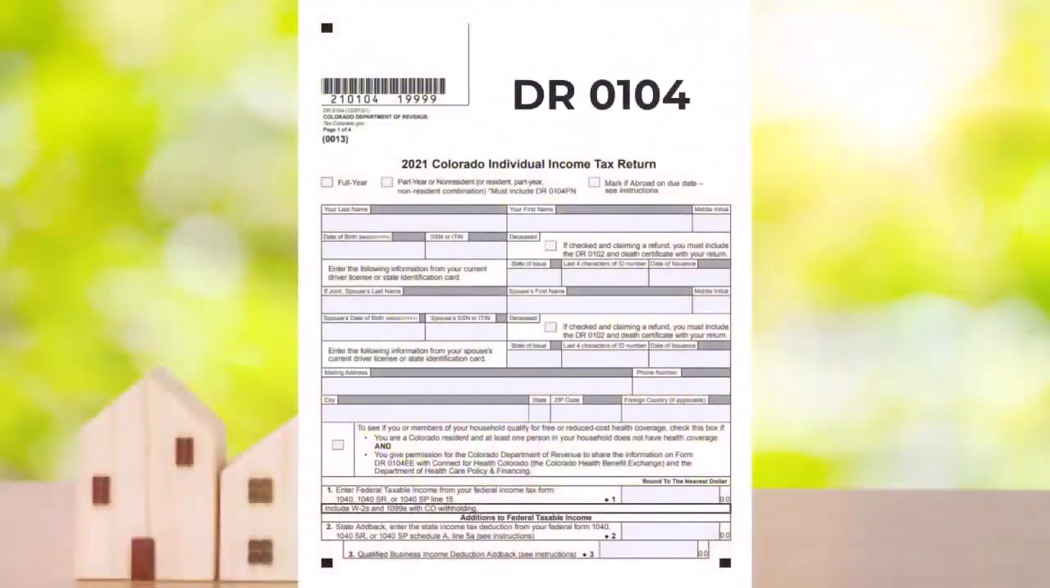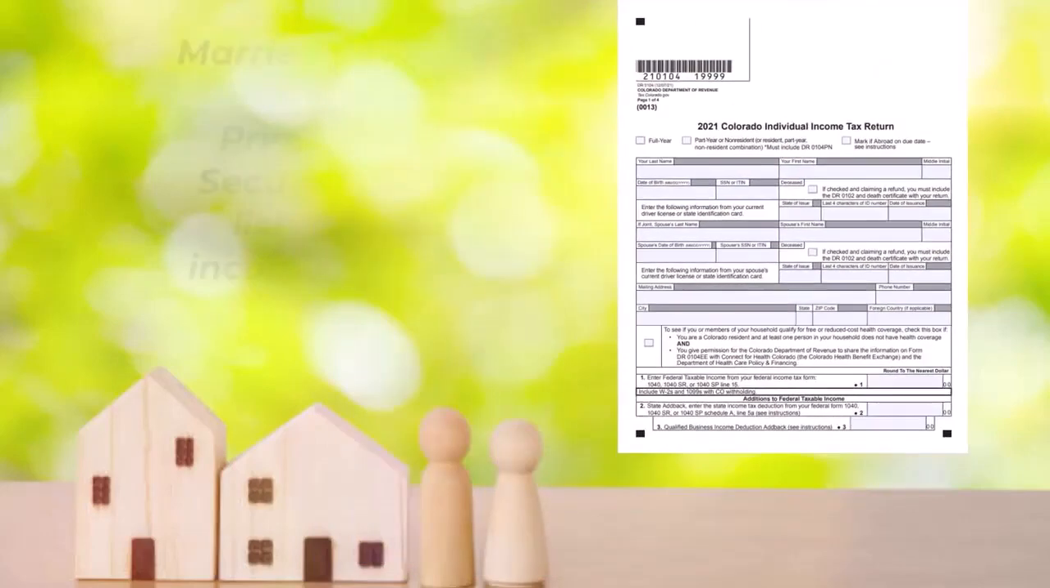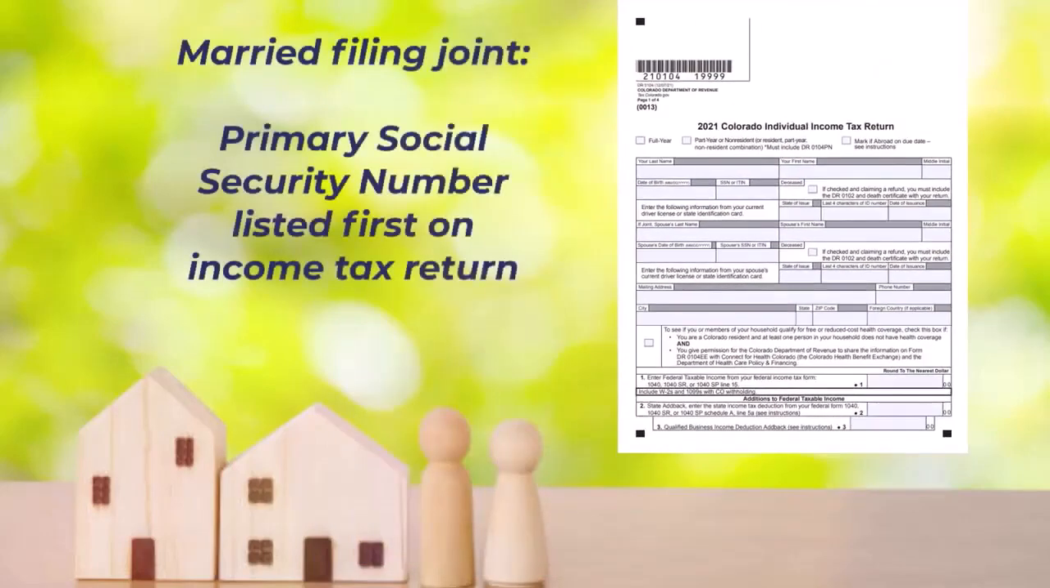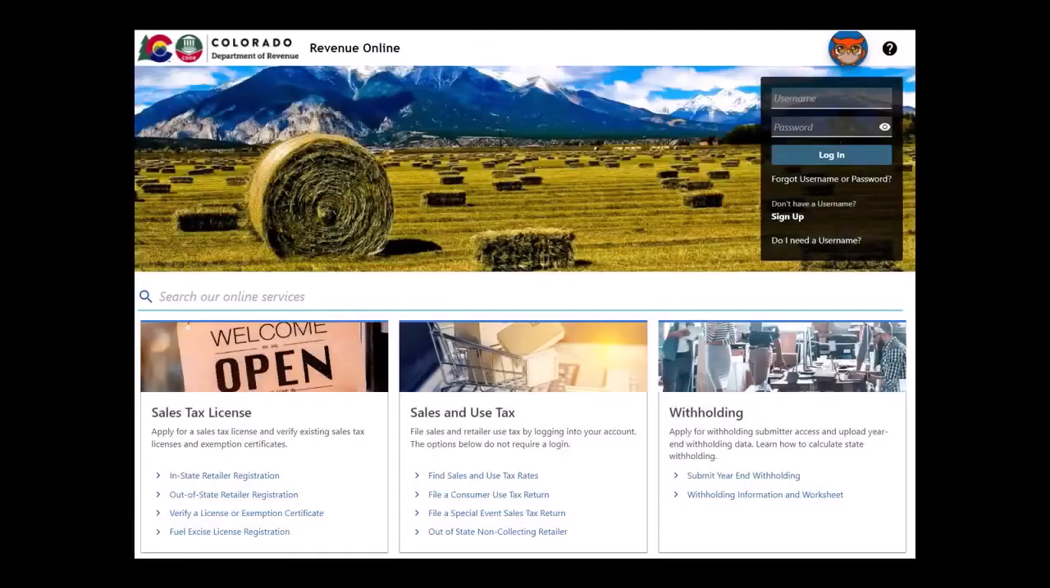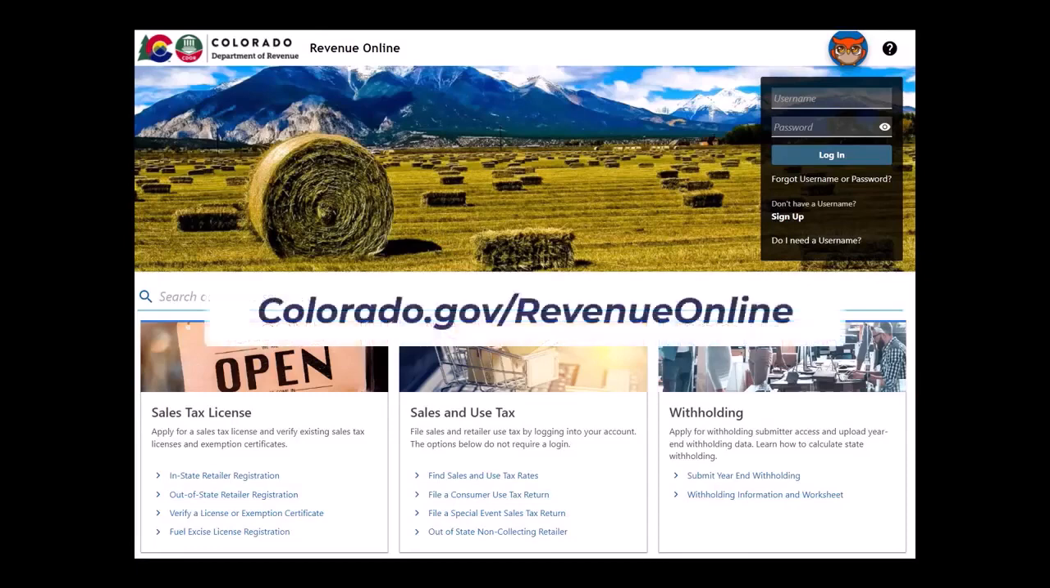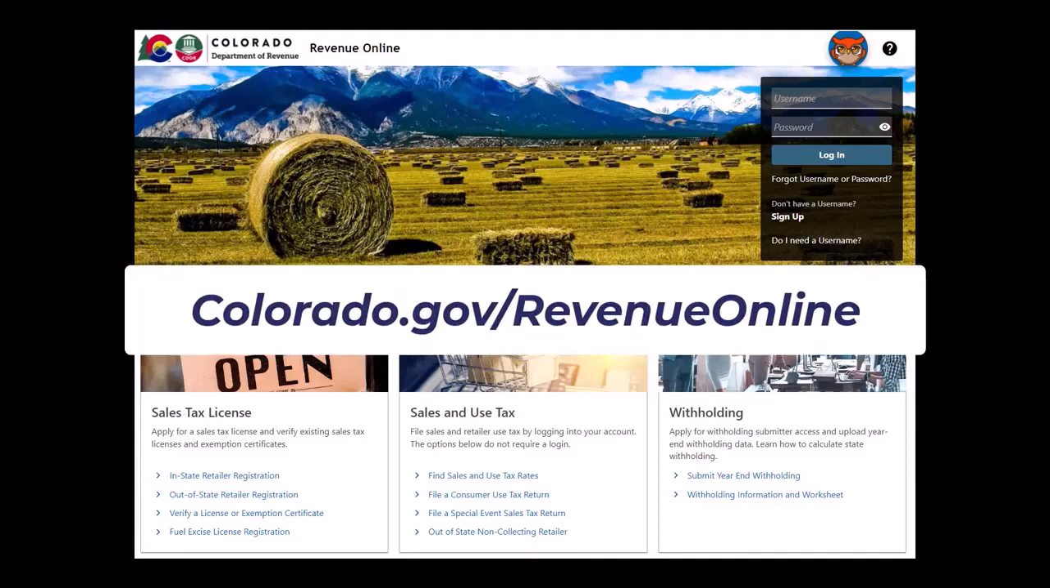Estimated tax payments are claimed when you file your Colorado Individual Income Tax Return DR0104. For a couple using the filing status married filing jointly, the payments should be made under the primary filer's Social Security number. The primary filer is a spouse that is listed first on their income tax return. You can see a record of your estimated tax payments in the primary filer's Revenue Online portal. You can visit Revenue Online at colorado.gov/revenueonline.